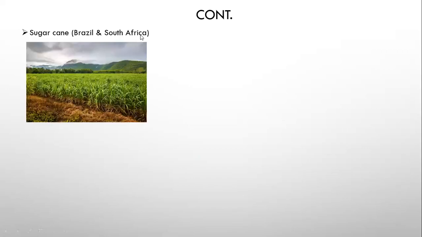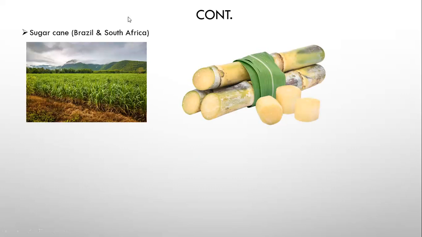Now, sugarcane. The largest producers of sugarcane in the world are the Brazilians. So Brazil is the largest producer of sugarcane in the world, and in Africa, we have South Africa. So here is a sugarcane plantation, and there you go, you have sugarcane ready for consumption, and this is further processed into sugar crystals that we use for various purposes.